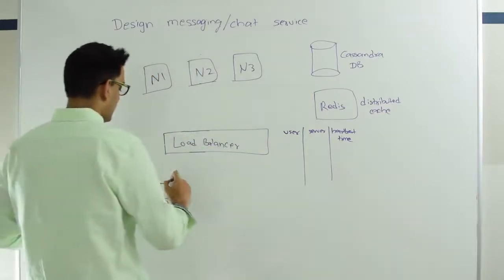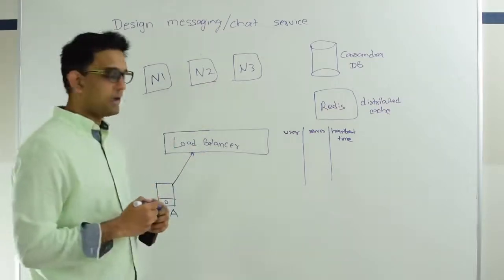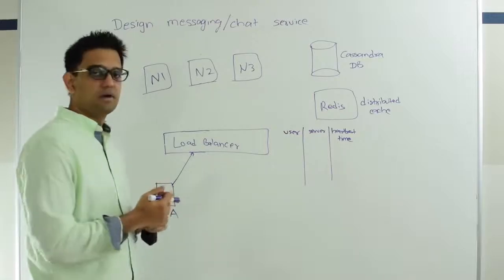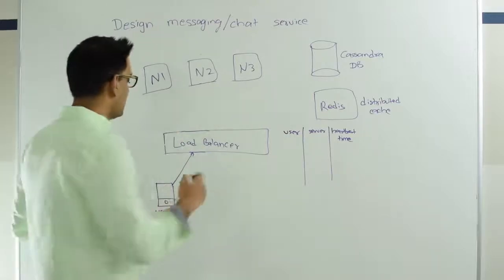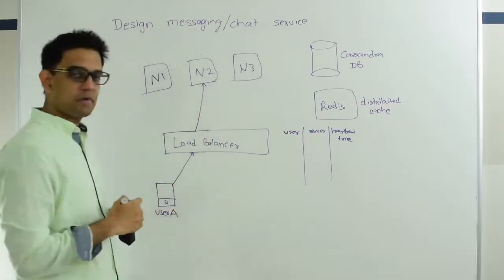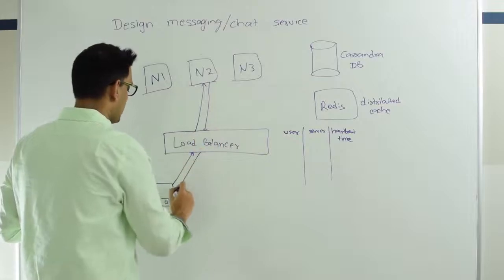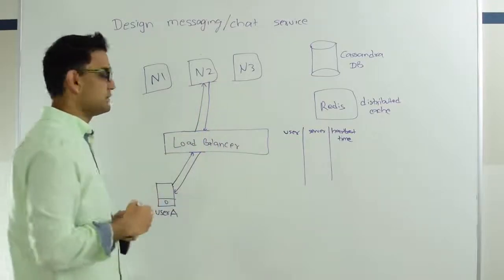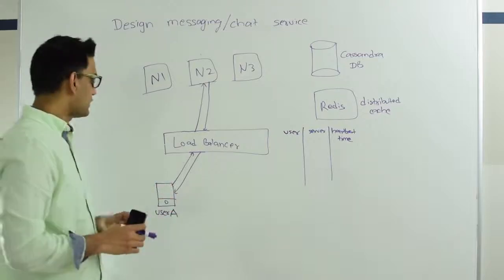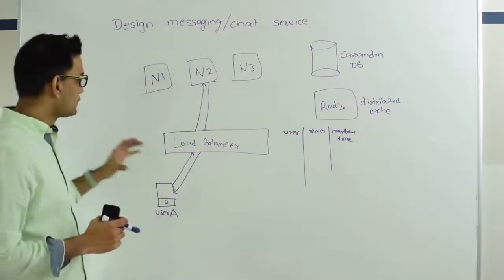So user A goes to a load balancer. The load balancer will pick one of the hosts behind it based on FIFO, or number of connections, or just based off the load average on the host. So let's say the load balancer picks N2. Remember, this is a WebSocket connection, so it's bidirectional in nature, so both server and client can initiate a request. At this point, while user A is not sending any data, they are just heartbeating between them. So N2 is managing user A.